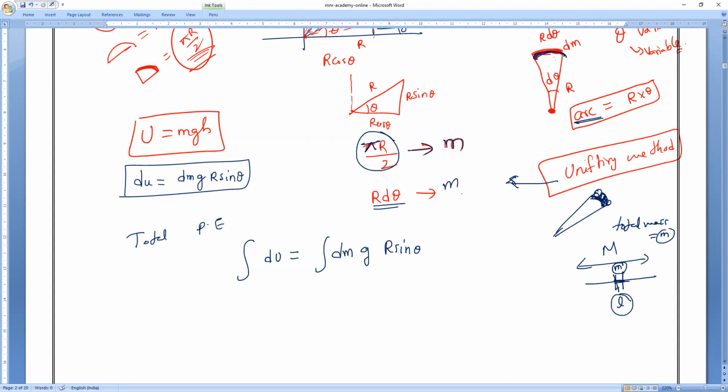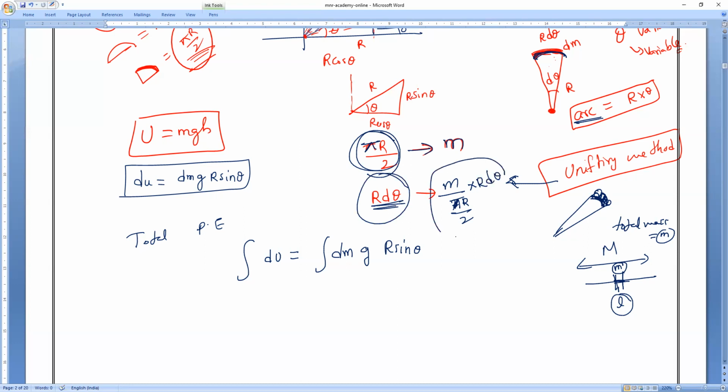So the mass of this particular piece will become M divided by pi r by 2, which is the total length, into the small length. What is that small length? That is r d theta.